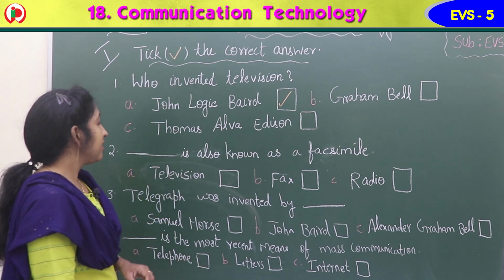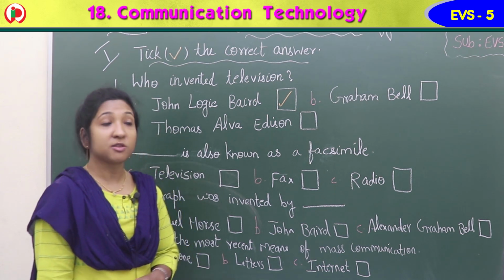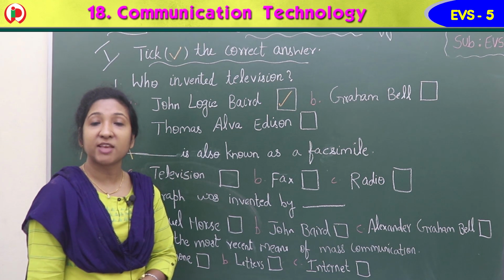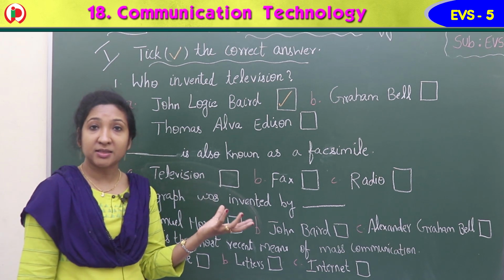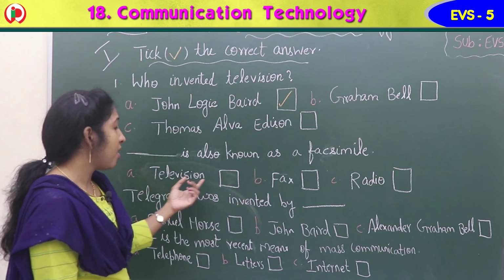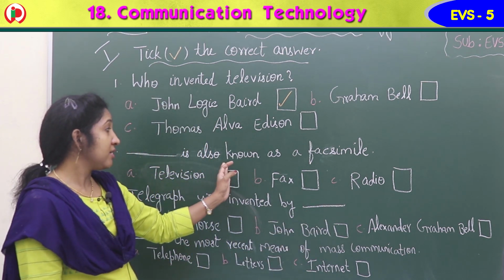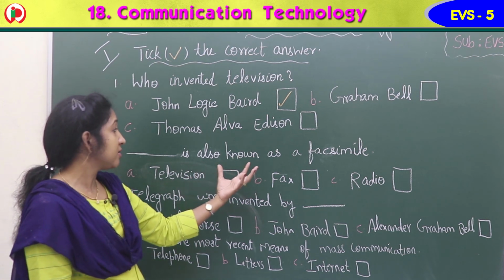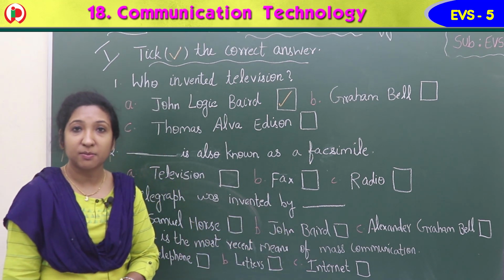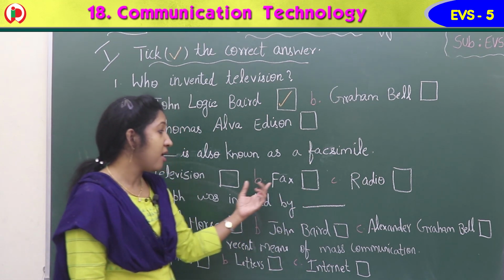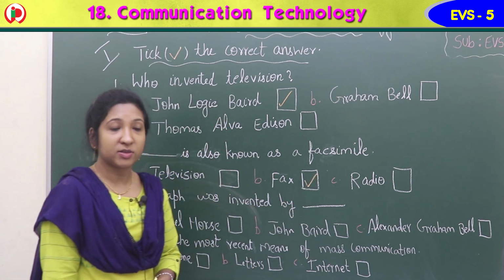Yes. Second, dash is also known as facsimile. What is also known as facsimile? Where we can send and receive images and text, pictures and text. It's one of the means of communication. Option A, television. Option B, fax. Option C, radio. So, which among this is the answer? Dash is also known as facsimile. Yes, fax is also known as facsimile. Fax is a short form of facsimile. Option B is the correct answer. So you can give a tick here in the square box.